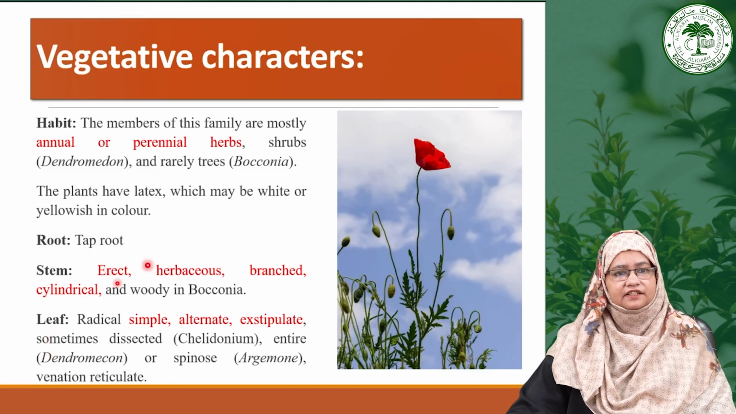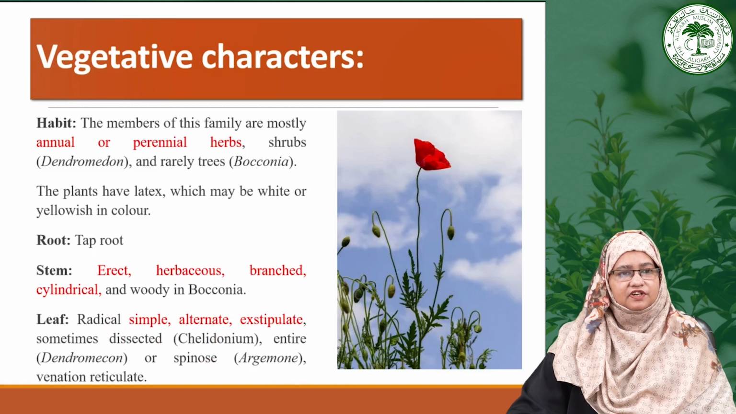Now moving toward the next vegetative character, that is the leaf. Leaves are generally radical and simple with alternate phyllotaxy and exstipulate, but sometimes they have a dissected leaf, as in the case of Chelidonium, entire in the case of Dendromecon, or spinose in the case of Argemone. These are some of the variations in leaf morphology.